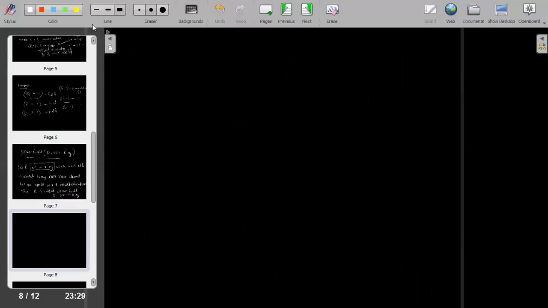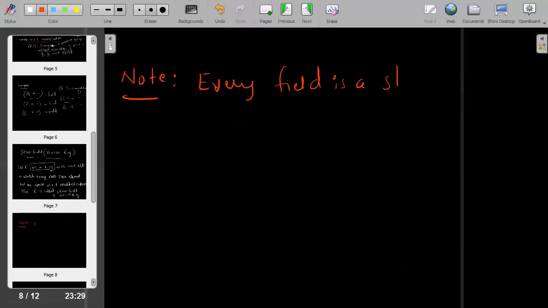So which implies that, we can note that every field is a skew field, or every field is a division ring. Okay.